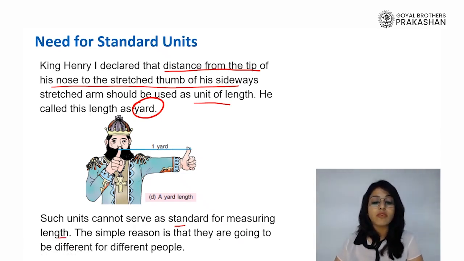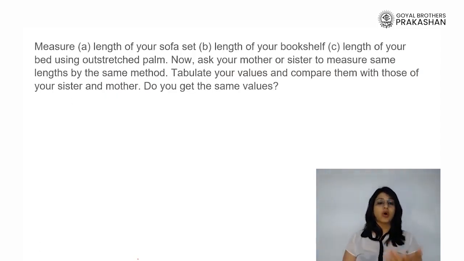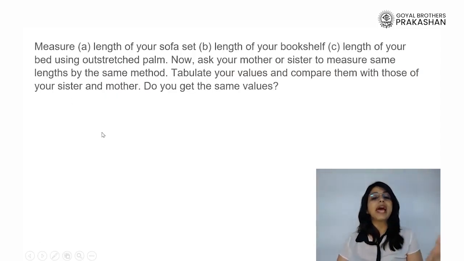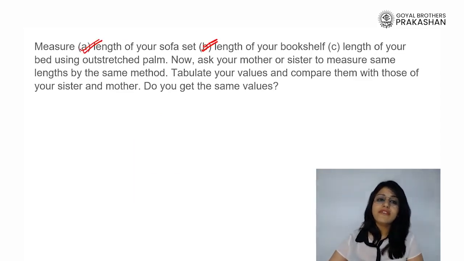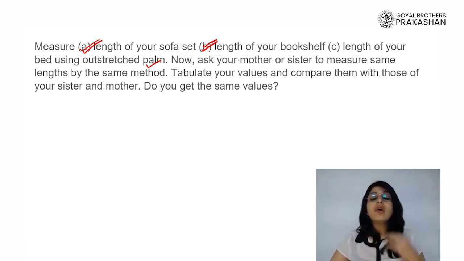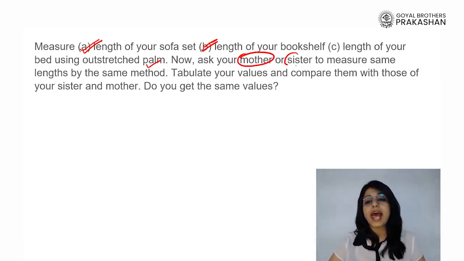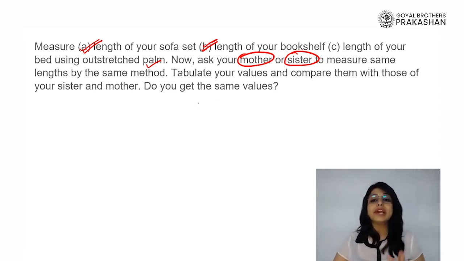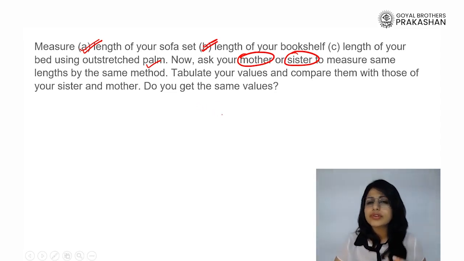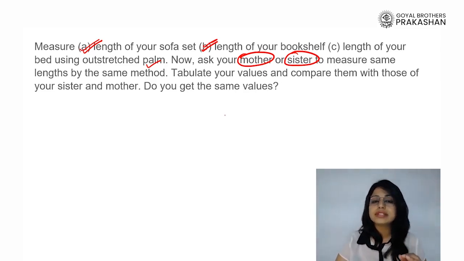The simple reason? Because they are going to be different for different people. As we can talk about it, if I give you the simple activity to measure the length of your sofa set or your bookshelf, or even the side of your bed with your outstretched palm, and you ask the same of your mother and sister, and then you try to figure out whether all the lengths come out the same by tabulating them in a table, do you think you are going to get the right or a similar answer?